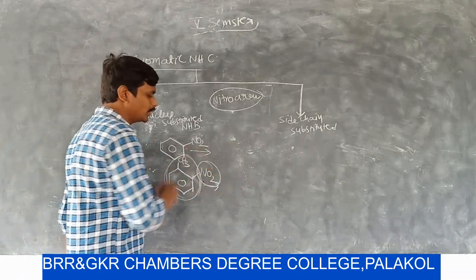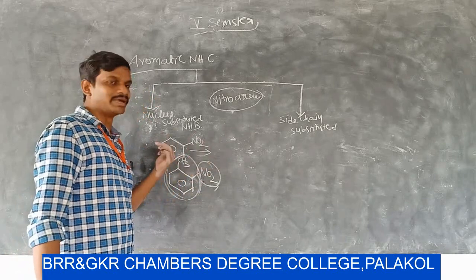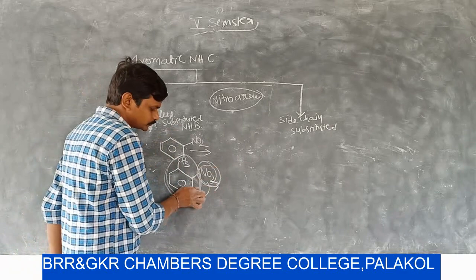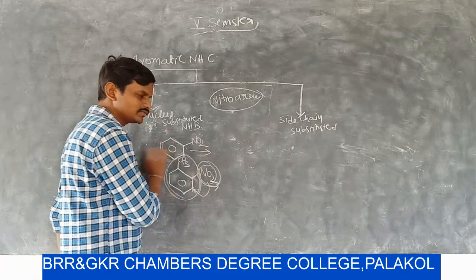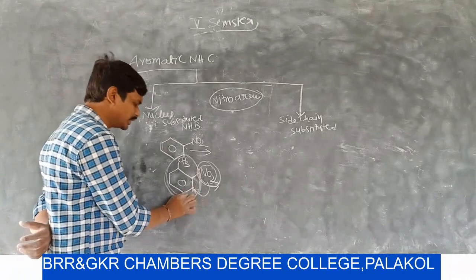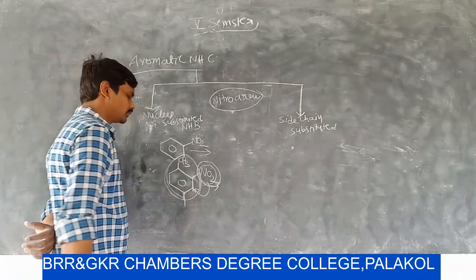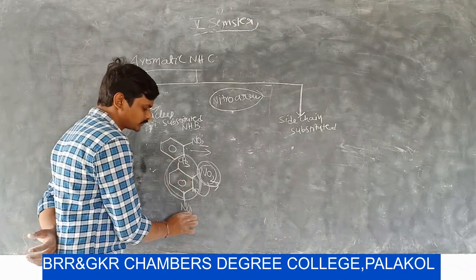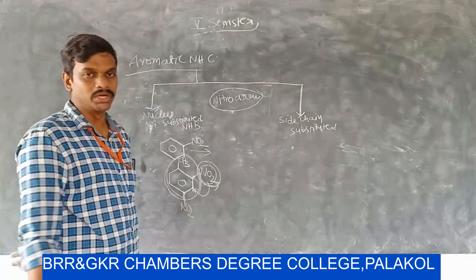The name of this compound is nitrobenzene. If the NO2 is at this carbon atom, then the name of this compound is metanitrotoluene. If NO2 is opposite to the CH3 group, then the name of this compound is paranitrotoluene.